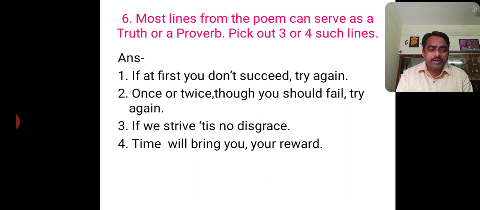Okay, proverb is also known as saying. Some proverbs or sayings are here in the poem. First one is, if at first you don't succeed, try again. Second, once or twice, though you should fail, try again. Third, if we strive, 'tis no disgrace. And fourth one, time will bring you your reward. These are the things, and we have discussed the meaning of all these proverbs or truths in the poem.